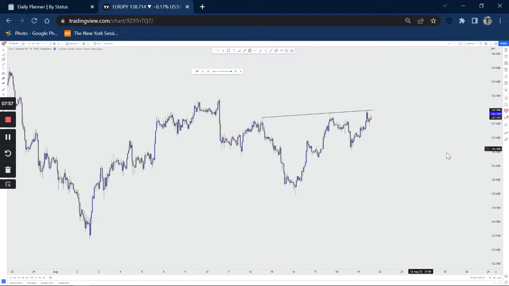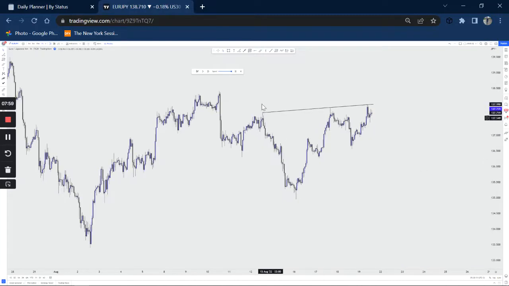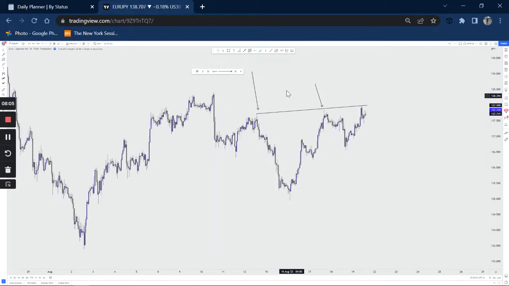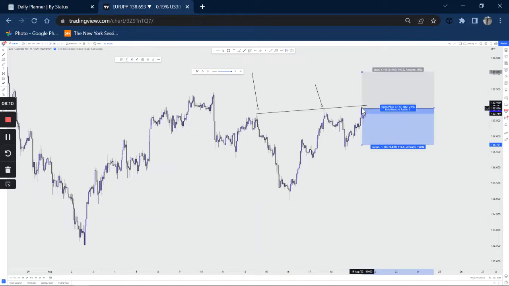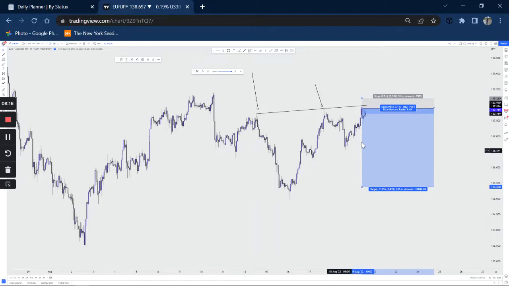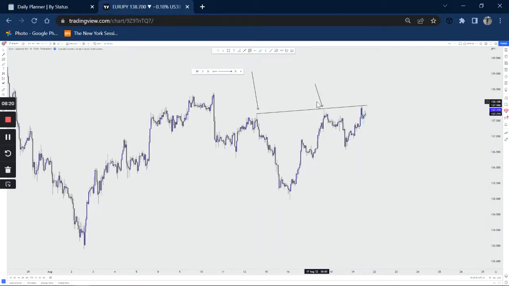You can clearly see that we have a nice first touch here, and then a second touch here on our trend line. Then this is a valid trend line, and now you can look for selling opportunities on our third touch to the downside. But again, we still need to see price decelerating before we execute our position. But then again, today's video is not about entries and stuff like that.